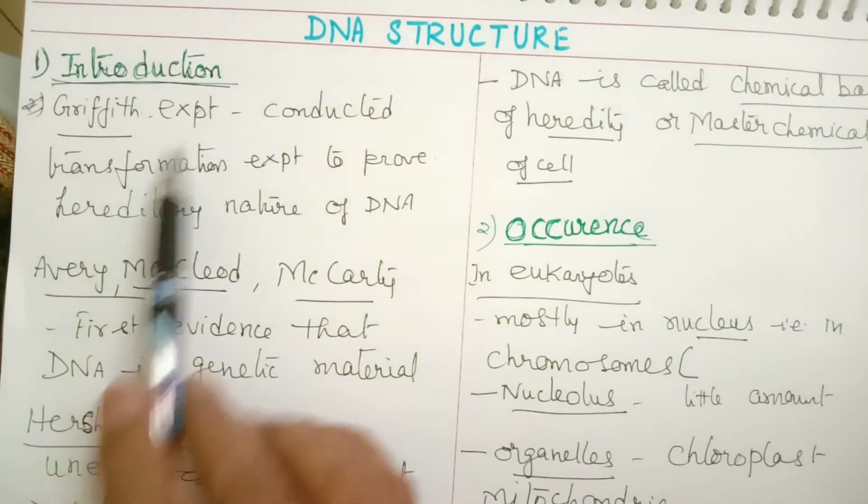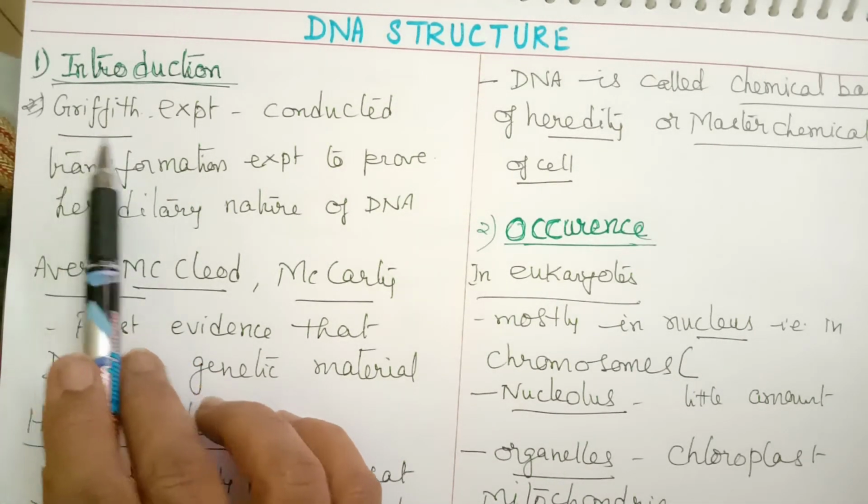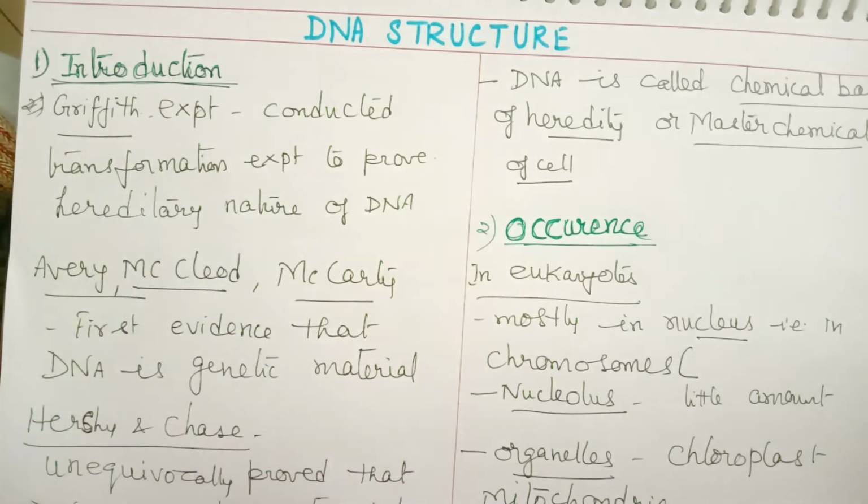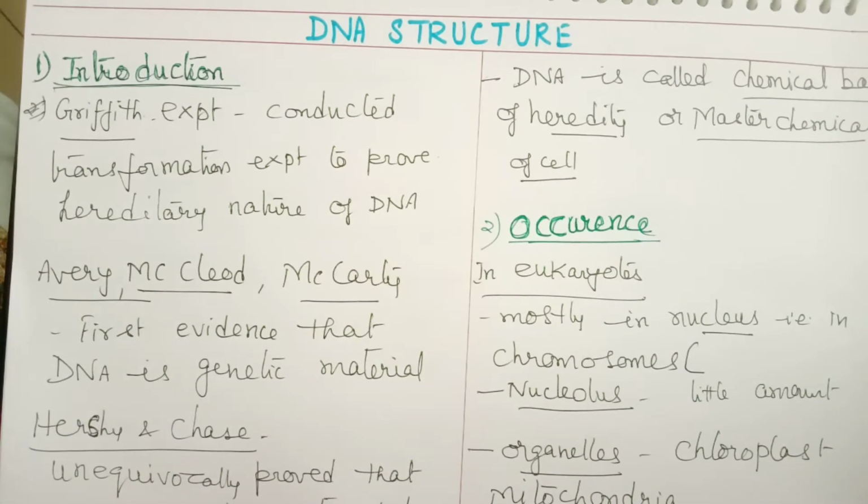The experimental study on DNA started with Griffith. In Griffith's experiment, he conducted a transformation experiment, which we are going to cover in detail in the next topic. With the transformation experiment, he proved the hereditary nature of DNA. But he did not know that DNA is the genetic material. He just understood that there is some kind of substance that always exists and helps in the transfer of genetic material.